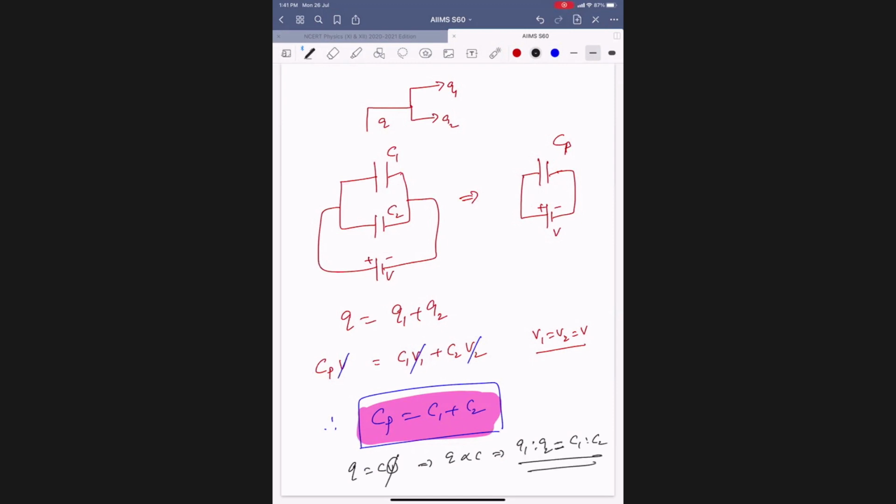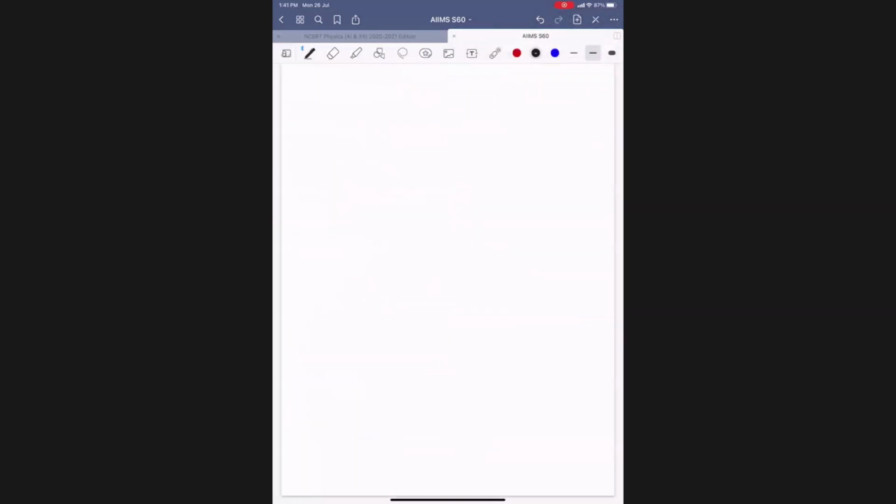Then Q1 will be C1 by C1 plus C2 of the total charge. Q2 will be C2 by C1 plus C2 of the total charge.